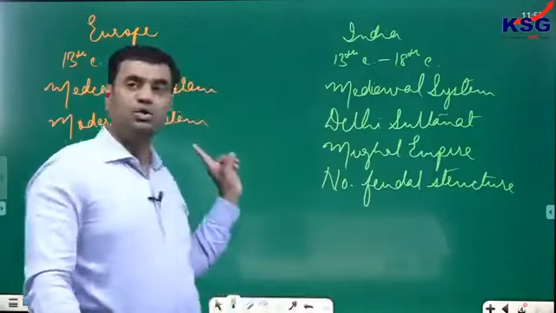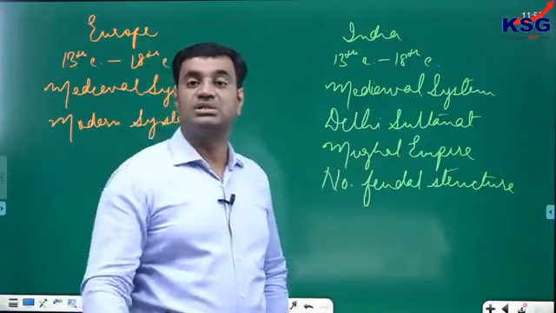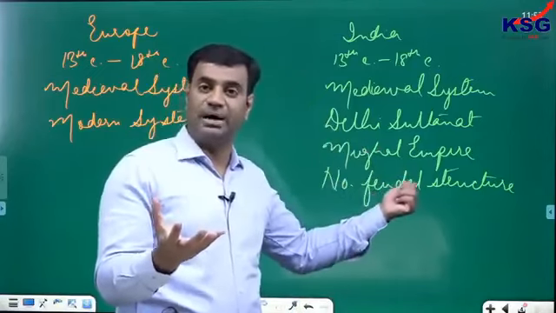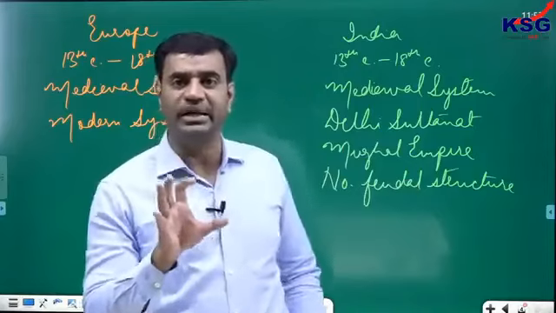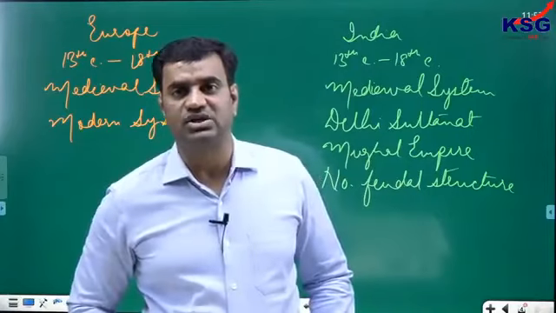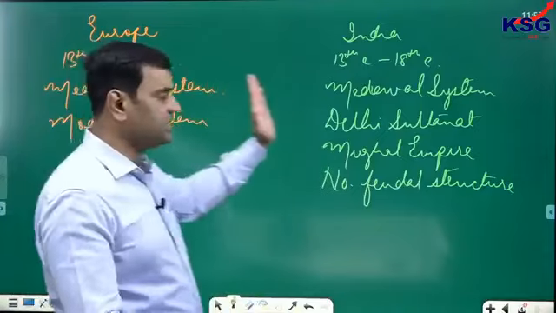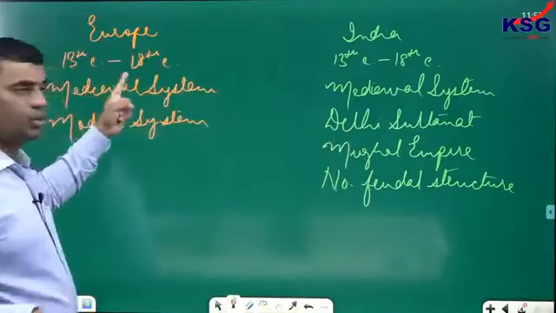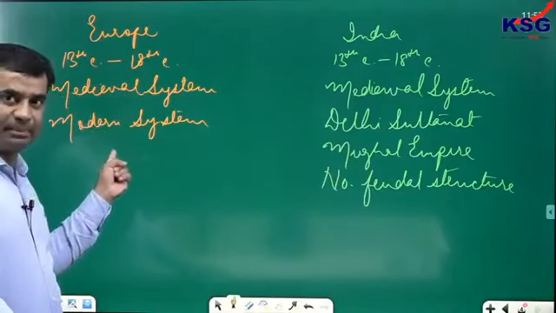Coming to the church and clergy class that dominated in Europe, here it was the Islamic law and the ulemas. Like the clergy in Europe, it was the ulemas, Islamic theologians, in India who played a very important and dominating role over Sultanate politics and society, and even under the Mughals as well. So there were some similarities and differences. If you draw a parallel line, from the 13th to the 18th century, the medieval system began to be questioned, and modernization began to take place.